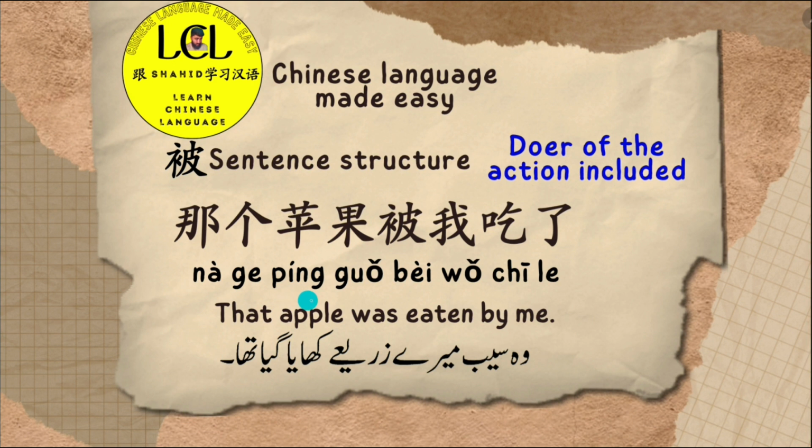Naga means that, pingwa means apple, pei is the preposition that turns this sentence into the passive voice, and wo means I, shila, eaten. So that apple was eaten by me.